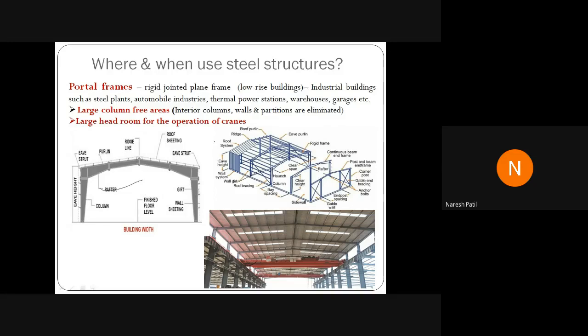So portal frames, rigid frames. Here we have the portal frames, rigid joint plane frames, low-rise buildings, industrial buildings such as steel plants, automobile industries, thermal power stations, warehouses, garages, everything can be constructed using steel structure.